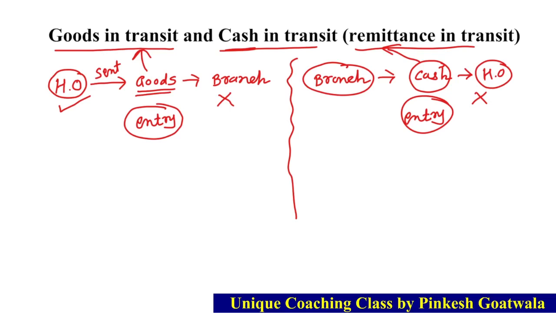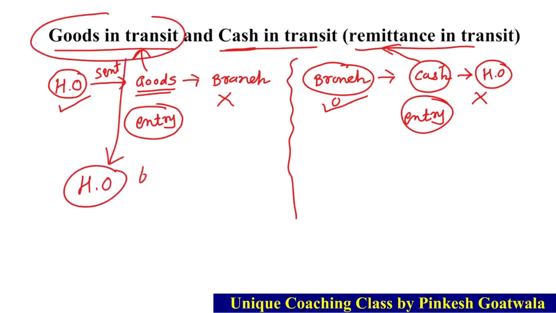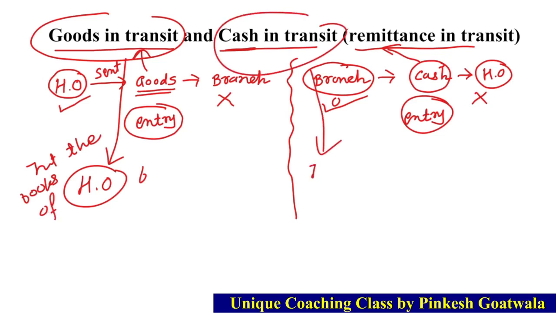There is no entry in the books of head office. Only entry will be given in the books of branch. So in short, goods in transit entry will come only in the books of head office. Okay, in the books of head office, and the cash in transit entry will be given only in the books of branch. Okay, so remember this point.